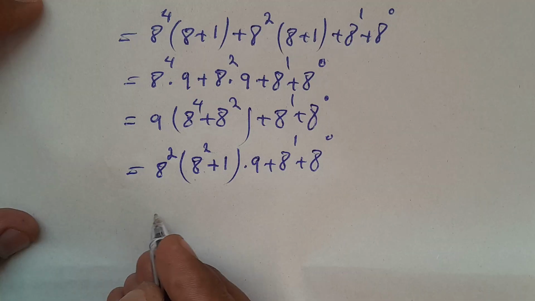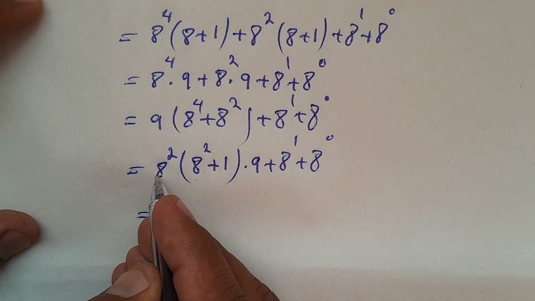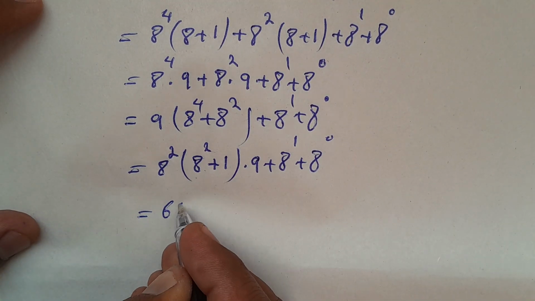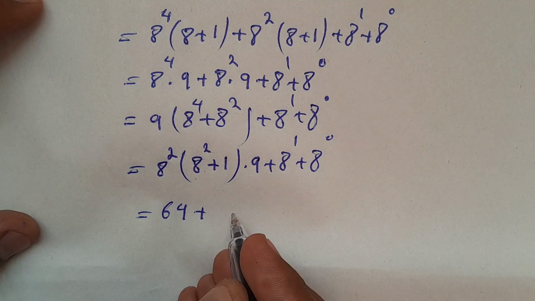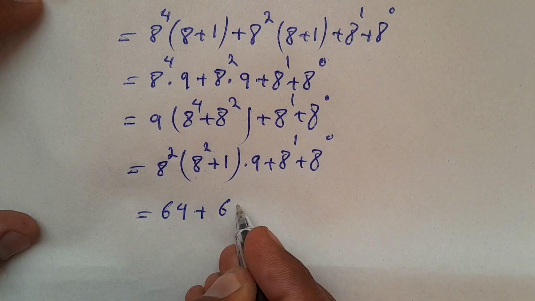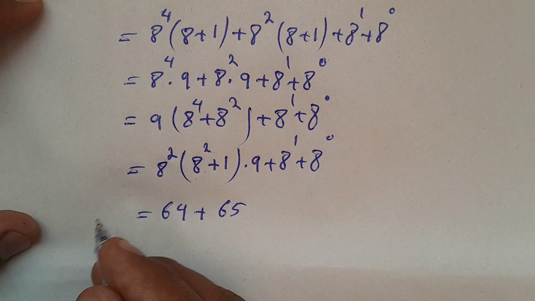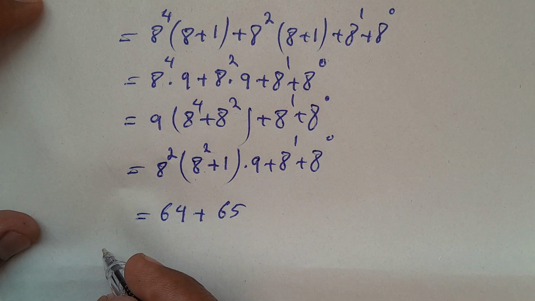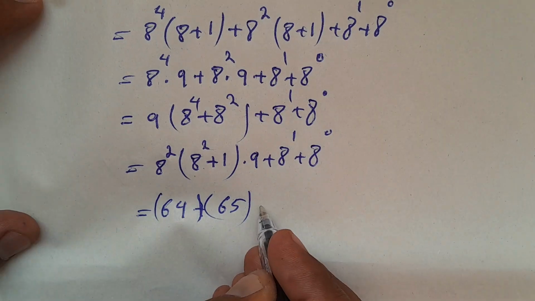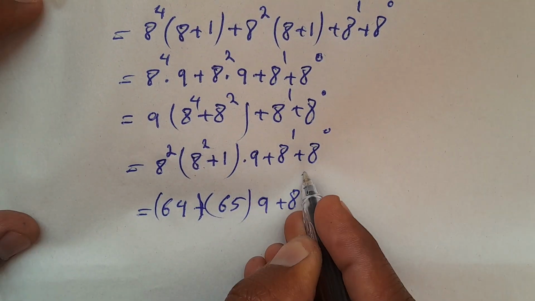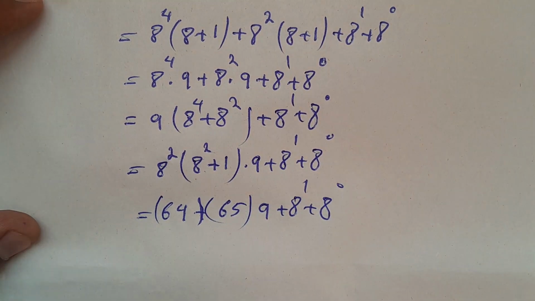And here I have, this becomes 64 plus this becomes 65, times 9 plus a to the power of 1 plus a to the power of 0.